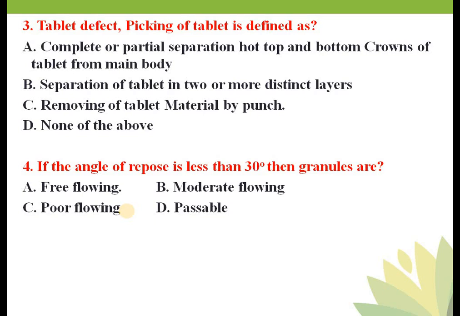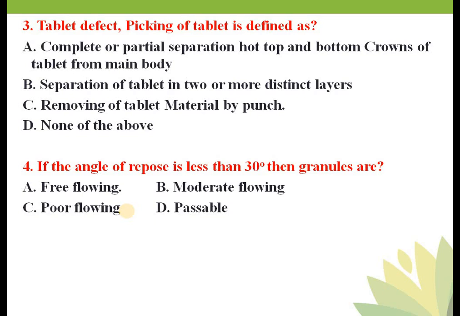If the angle of repose of powder is between 25 to 30, then the flow of powder is good, and again it is a non-cohesive powder. If the angle of repose is between 30 to 40, then it is passable. Again here the powder becomes a little bit cohesive. And if the angle of repose of powder is more than 40, then it is known as a very poor flow. In this case the powder is very cohesive. Okay, so is that clear?